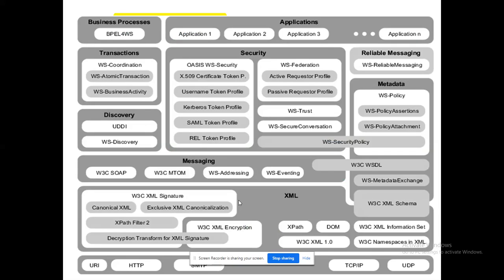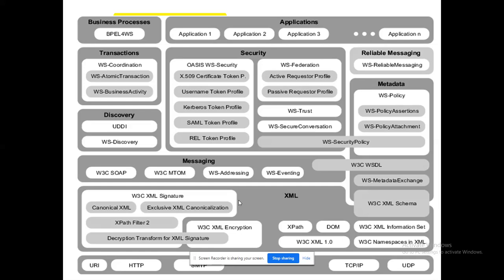Next, this is your WS stack. Here I have given you a detailed stack. What all the contents are available? You can see the normal application layer protocols available at the bottom: HTTP, SMTP, TCP/IP, UDP.